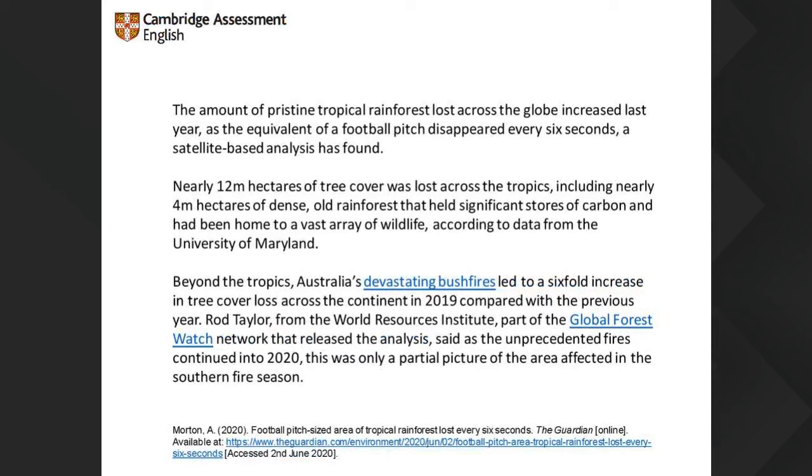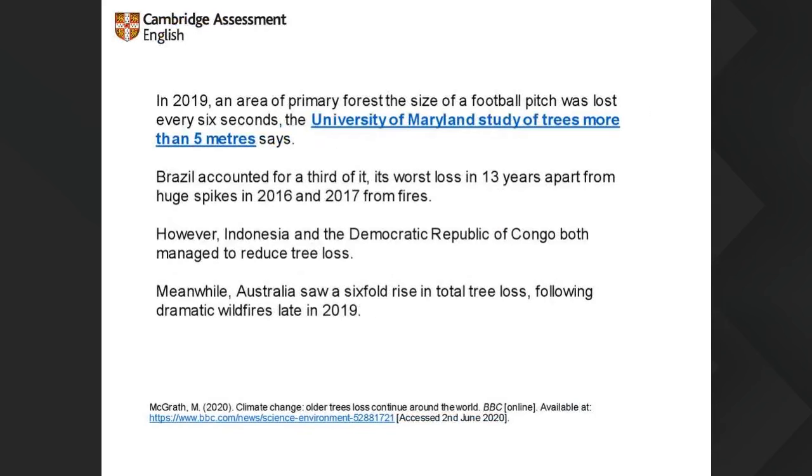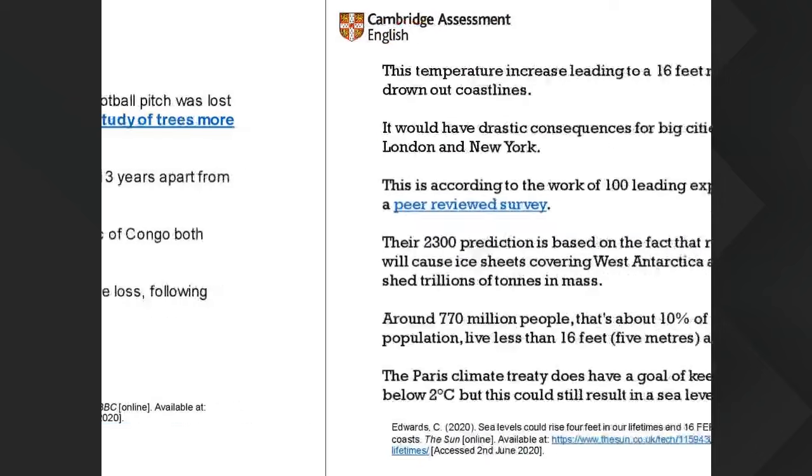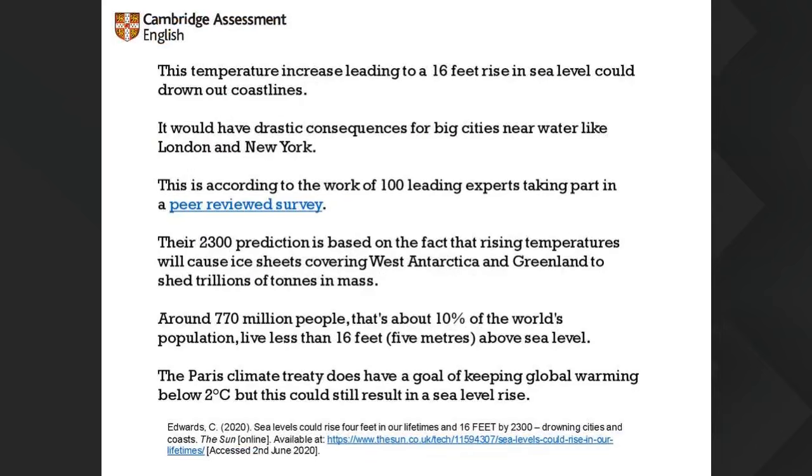So here we have a story taken from The Guardian, or 3 paragraphs taken from The Guardian. I took this straight off the internet yesterday, okay? So 3 paragraphs here about rainforest loss, okay? This is from The Guardian. And then the same story from the BBC. We've got 4 paragraphs there. And then it's not exactly the same story, but a similar sort of topic area from The Sun, which is a British tabloid. Okay. So how could we start with this, Victoria?